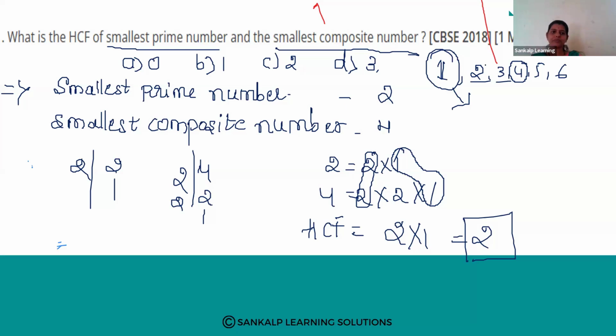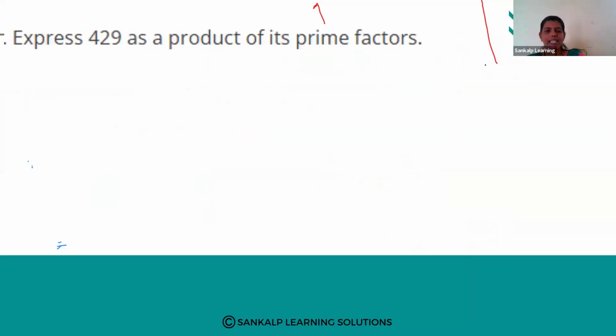Okay, remember. Next, express 429 as a product of its primes. Yes, I will give you 2 minutes. Tell me the answer. Product of primes, easy. 429. Express this number as a product of its primes. First do the prime factorization method, then write the factors.